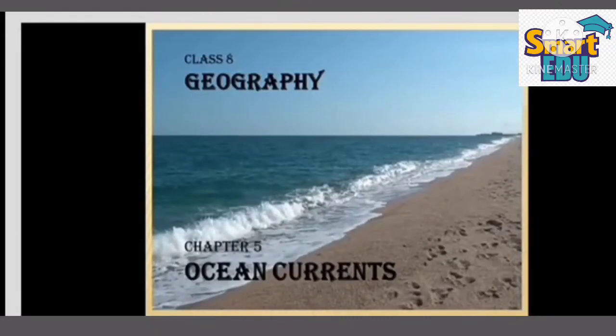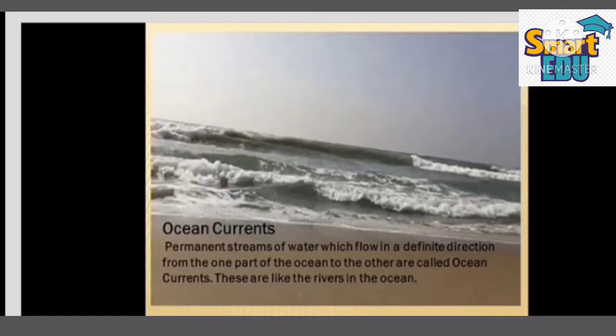Students, today we are going to learn about geography, 5th chapter, ocean currents. So what is an ocean current? Permanent streams of water which flow in a definite direction from one part of the ocean to the other are called ocean currents. These are like the rivers in the ocean.